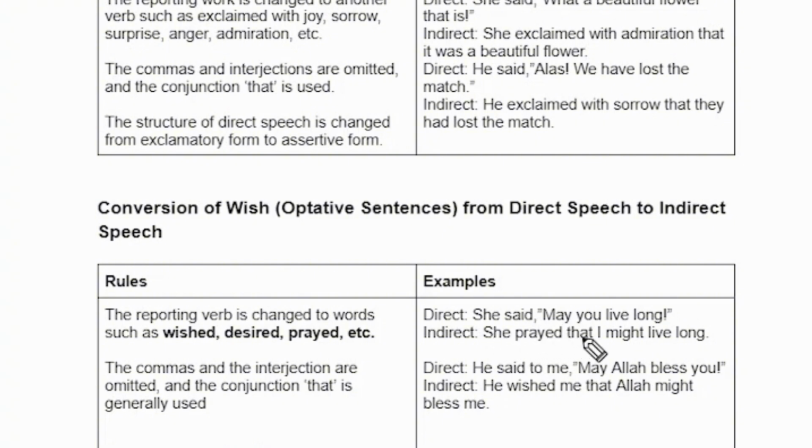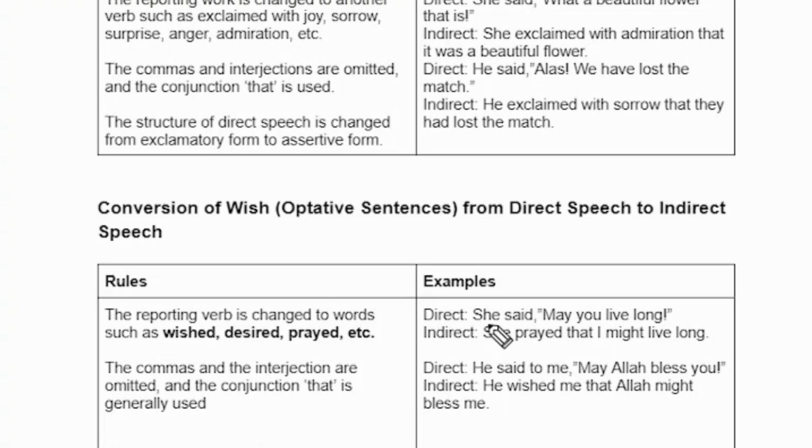She prayed that I might live long. So may is changed into might, you is changed into I, live is same, long is same, inverted commas omitted, and there is an exclamatory mark, look at it. That will also be omitted.